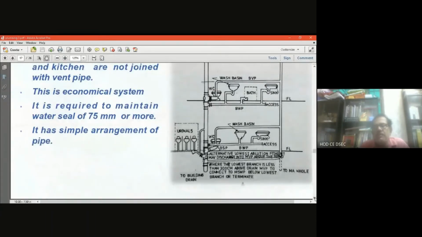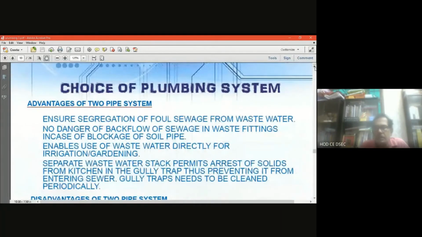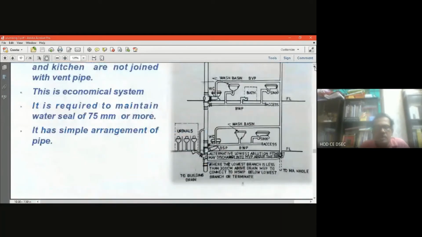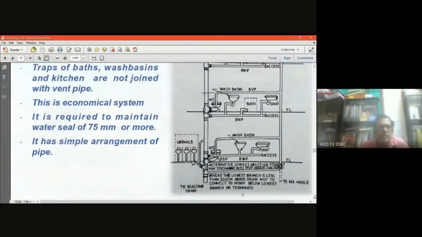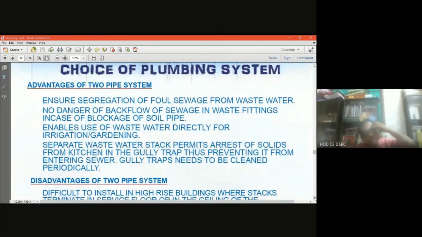Choice of plumbing system. So many plumbing systems we have described. Now, what will be your choice? Finally, what will be the choice? So, selection of plumbing system is very, very important. Your choice depends on the advantages and disadvantages at the end of the day. Whatever plumbing system we are describing, you have to understand what are the advantages and disadvantages of this system, and then you have to go for the selection of the plumbing system.